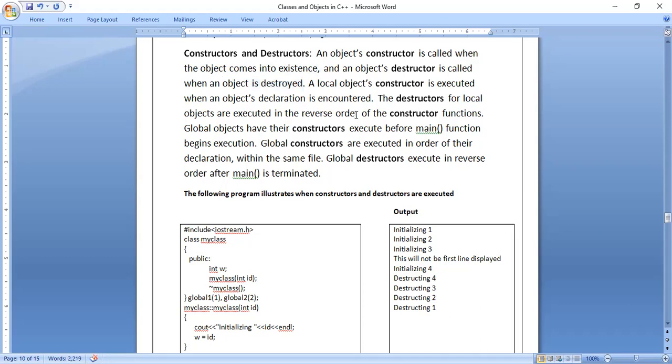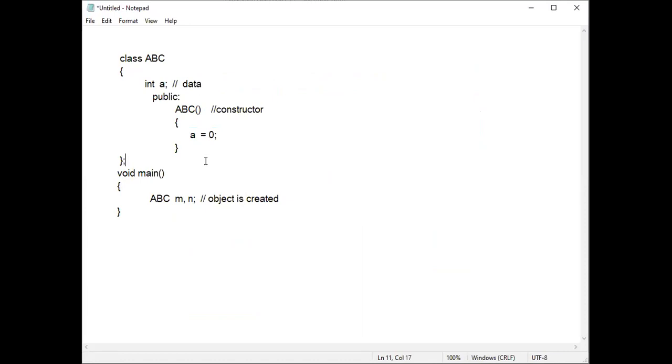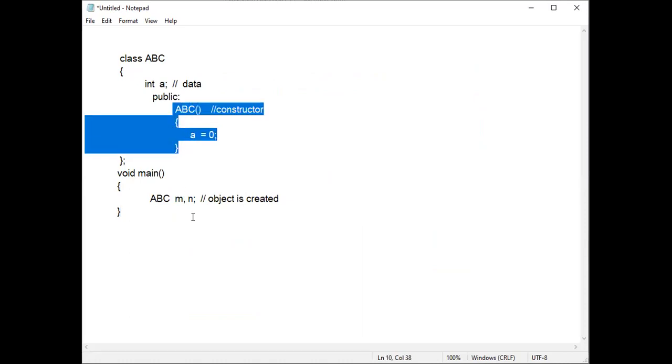Next, how we have to understand this: in this code, we have a constructor, and in the main program, I have created the objects. When object m is created, the constructor will be called. When object n is created, the constructor will be called. Two times the constructor will be called.